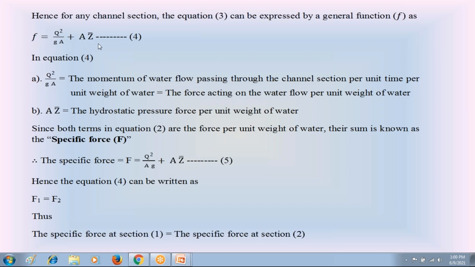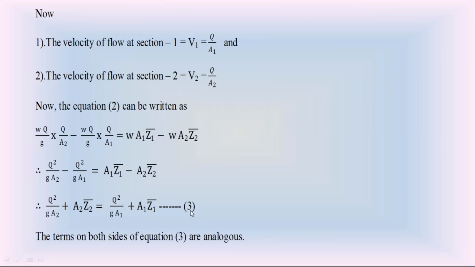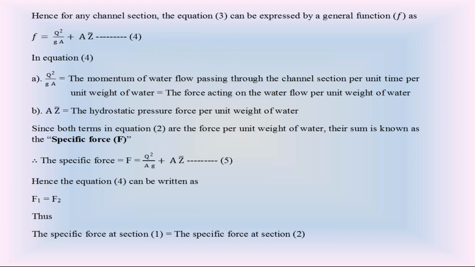So we prepared this equation 4 by using equation 3, which we prepared by applying Newton's second law. From that equation 3, we prepared the general equation for the water flow in open channel, that is f is equal to Q square by ZA plus AZ bar. In this equation 4, the first term on the right side is force per unit weight, and the second term is also force per unit weight. So we are calling this summation the specific force acting on the water flow in open channels.